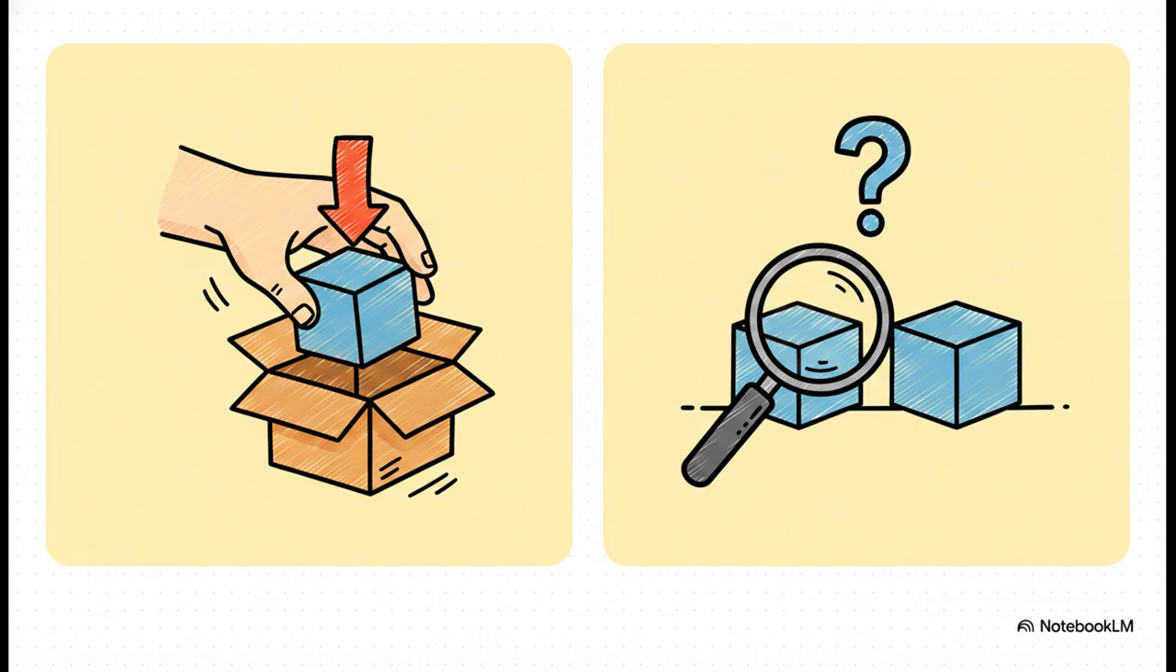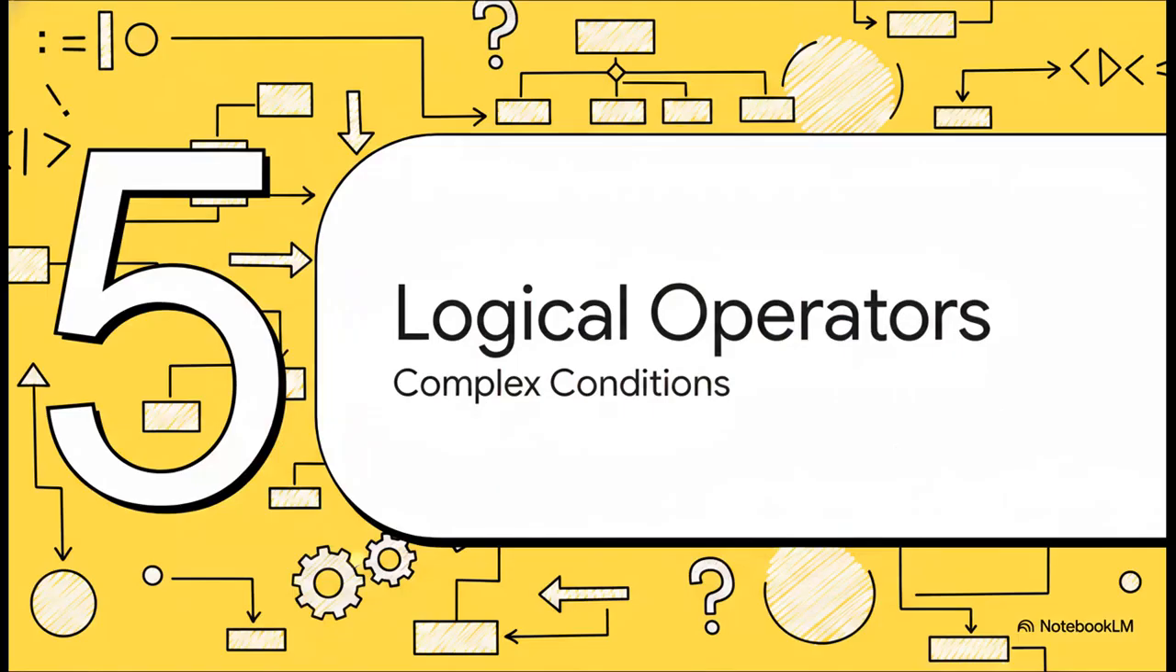Think of it like this. A single equal sign is an instruction. Make variable a equal to 5. But the double equal sign? That's a question. Hey, is variable a equal to 5? Asking the right question is vital if you want to get the correct true or false answer back from your code. Let's jump into Section 5, Logical Operators Explained.